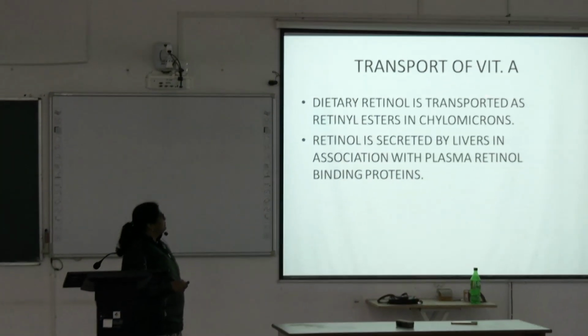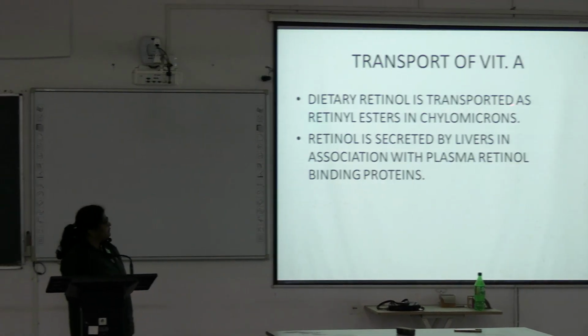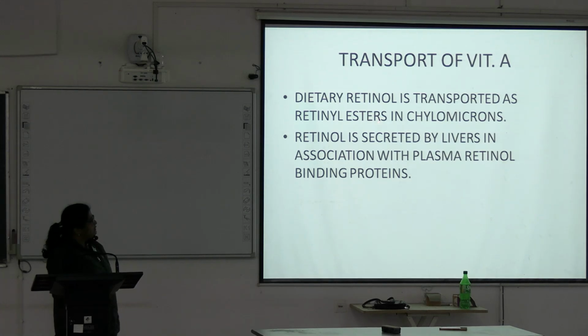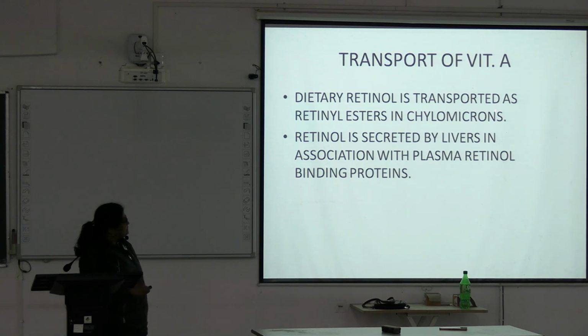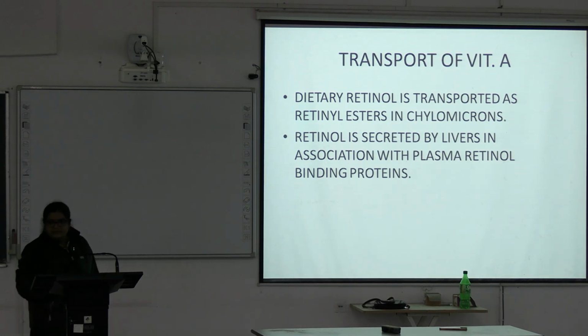Now, the transport of vitamin A. Dietary retinol is transported as retinyl ester in chylomicrons. Chylomicron is the carrier of dietary fat.